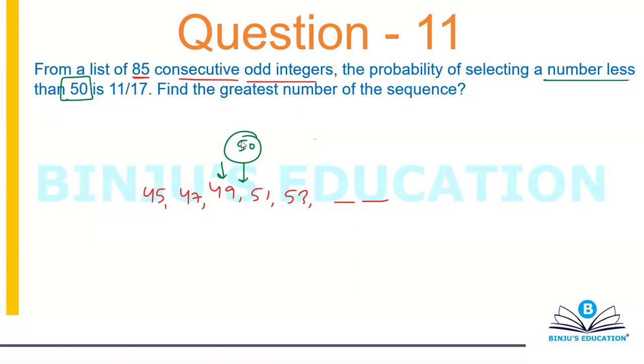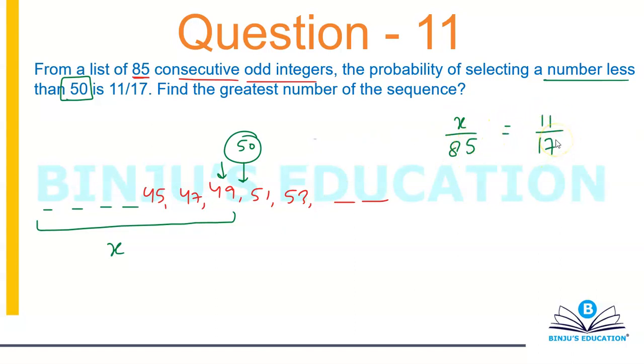Now I have a total of 85 consecutive odd integers, and the probability of selecting a number less than 50 is 11 by 17. Let's suppose I have x odd integers less than 50. Then can I say x divided by 85 will be equal to 11 by 17?